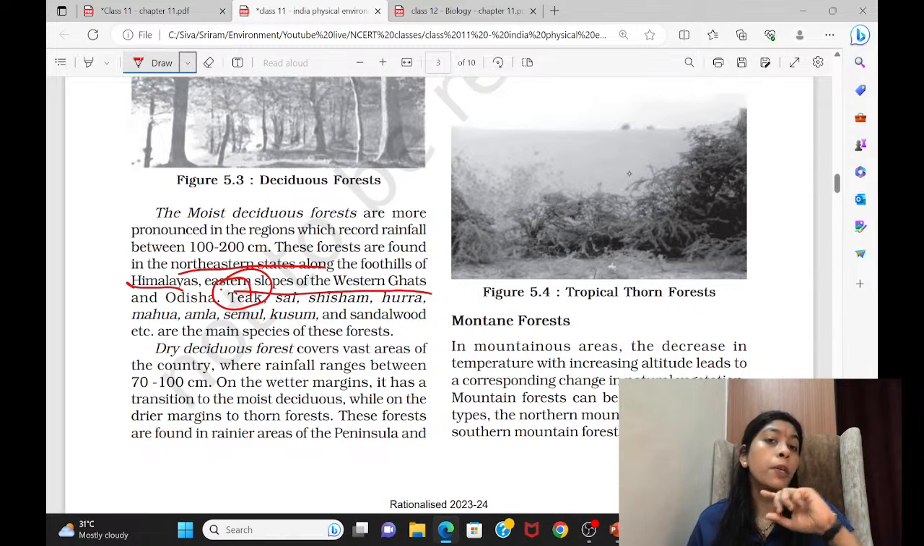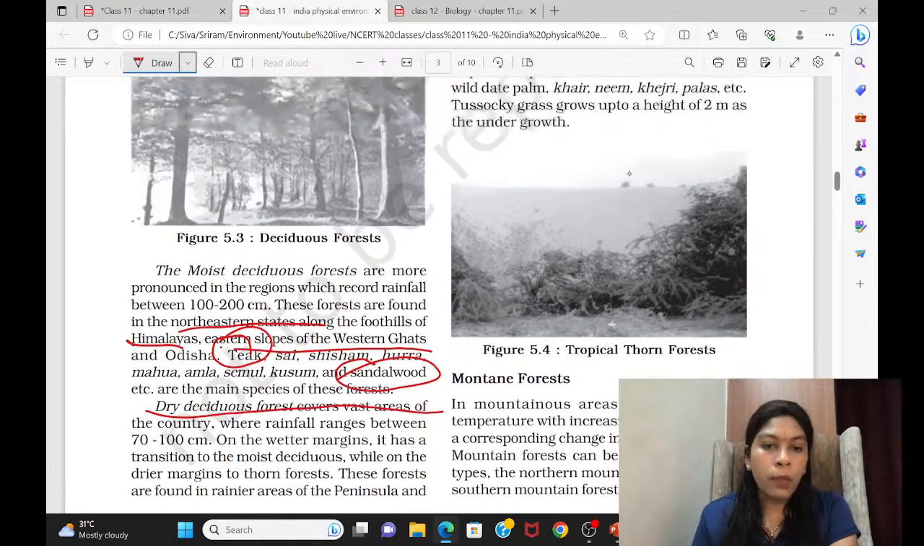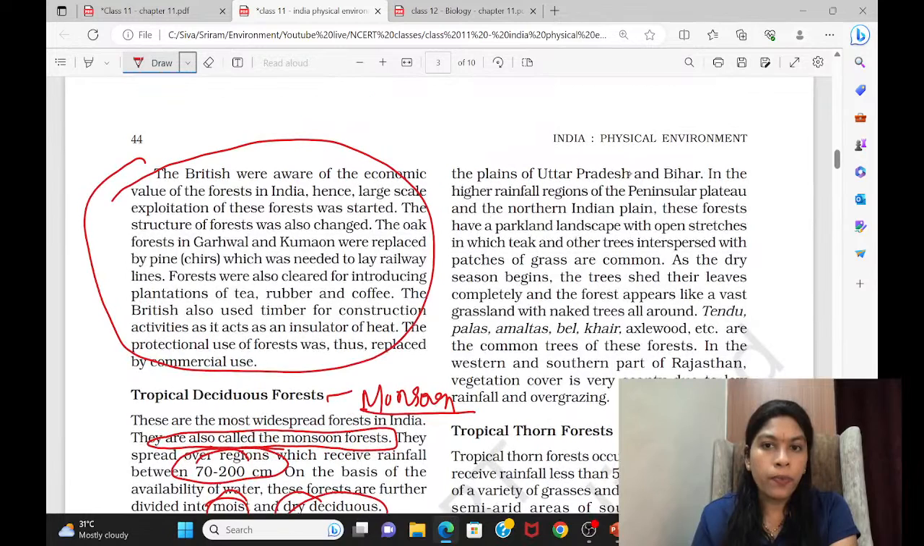In that, teak is the predominant species. Dominantly, you'll be finding it everywhere. Okay, apart from that, sandalwood trees you can also find. So dry deciduous forest covers, and they have given all these regions. And come to this particular place. See, this point you would not have seen in the older versions. The higher rainfall regions of the peninsula plateau and the northern.